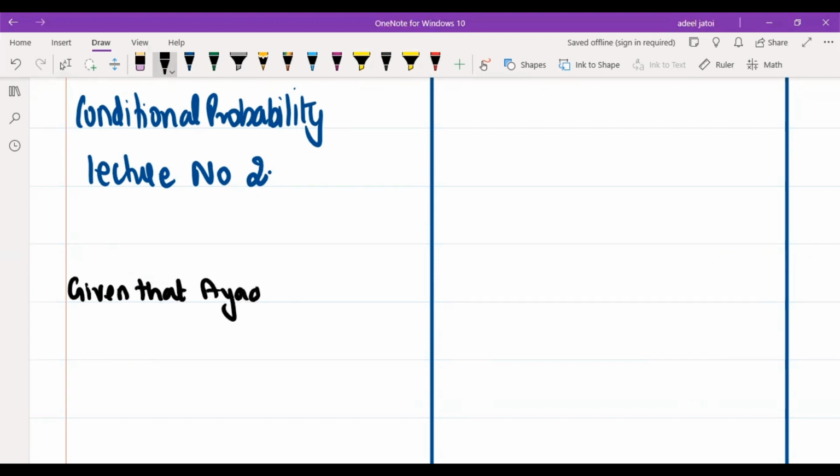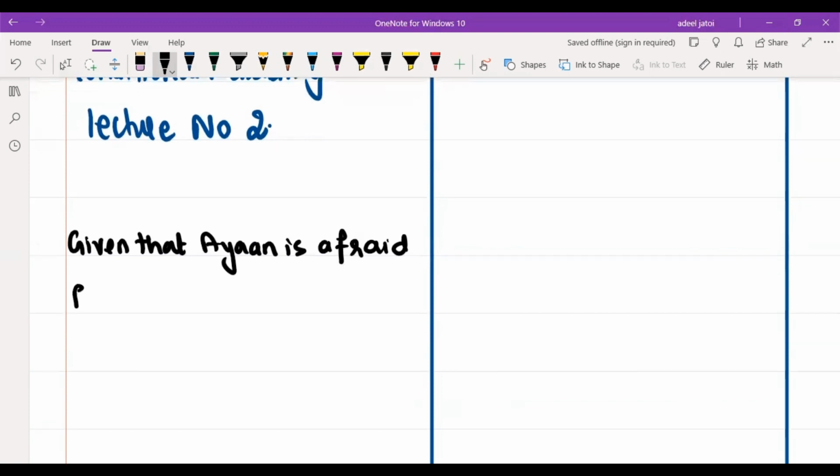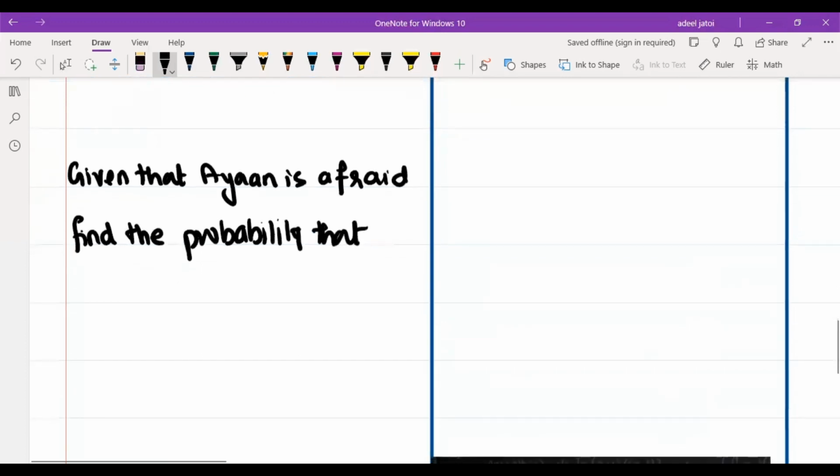Ayan is afraid. We already know that Ayan is afraid, and it is the condition that is applied. Find the probability that he was traveling by horse.